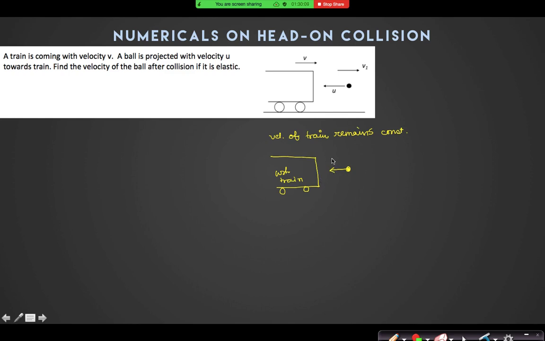U plus V. So with respect to the train, at what velocity will the ball go back? U plus V. So with respect to the ground, now what will be the velocity of the ball? Okay, U plus 2V.